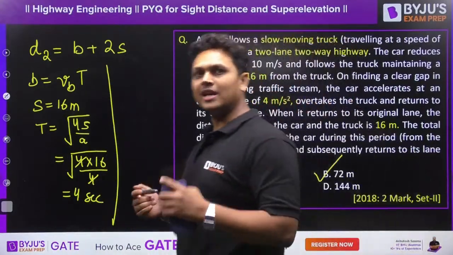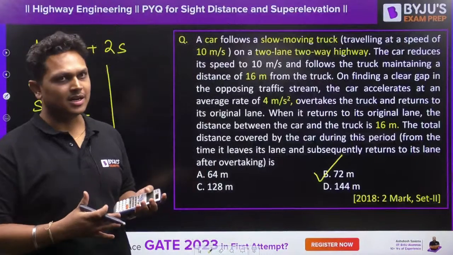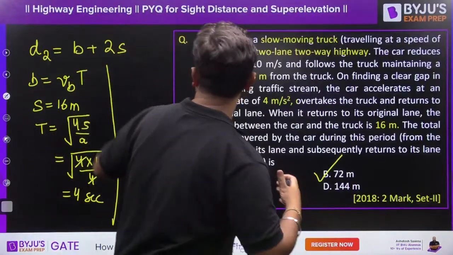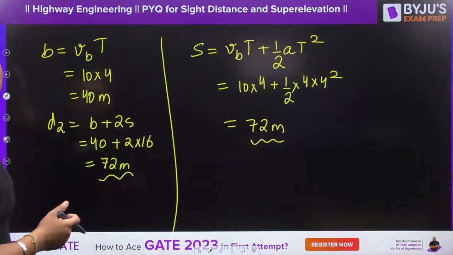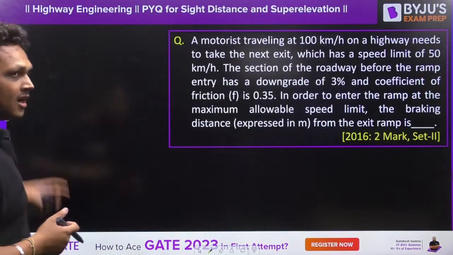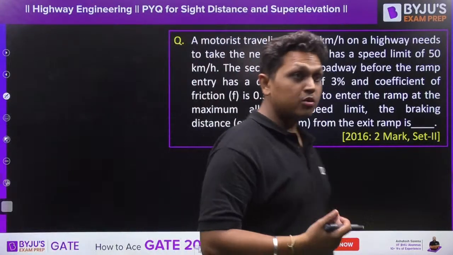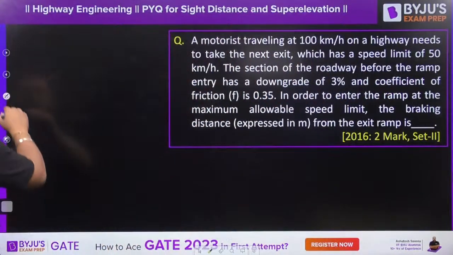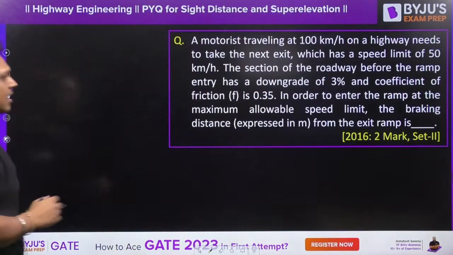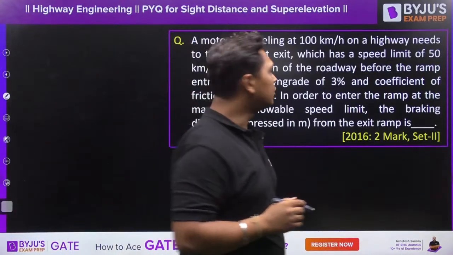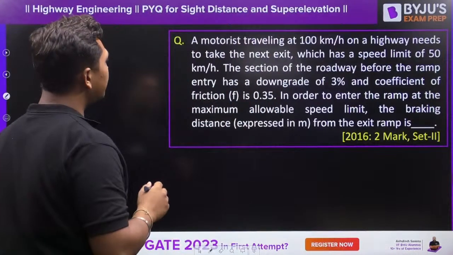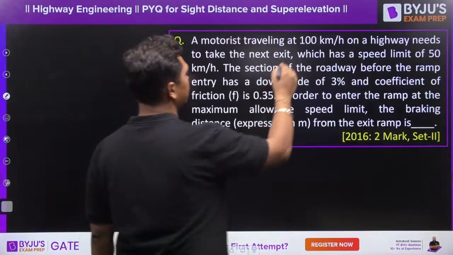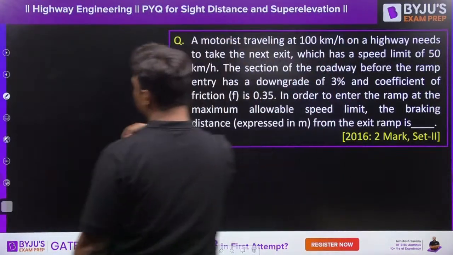So moving on to the next question, let us see how you have learned, guys. This is the time where you test your knowledge, right? This is the time where you test that what you have learned is up to the mark or not. Are you able to solve the previous year questions easily or not? So right over here, there is another question from GATE 2016, 2 marks, set 2. A motorist traveling at 100 km per hour.